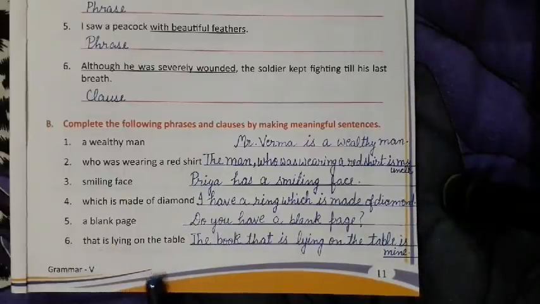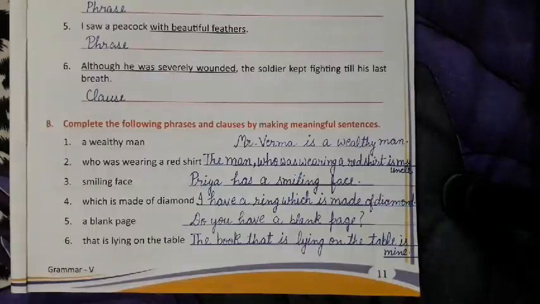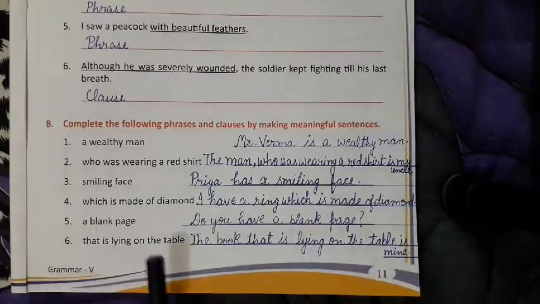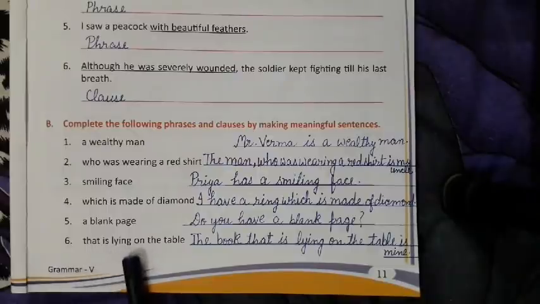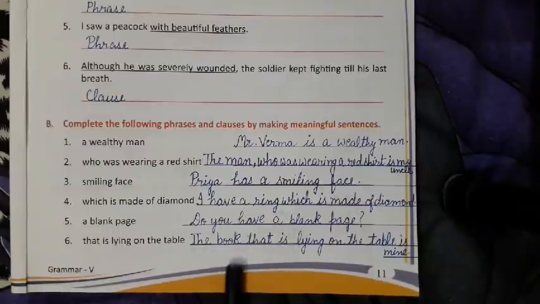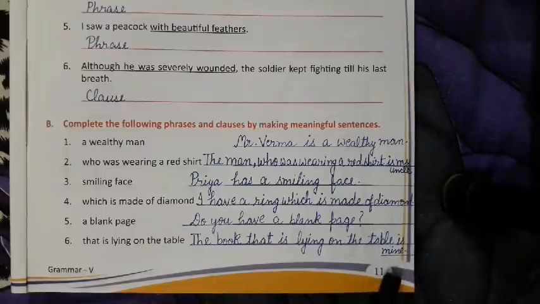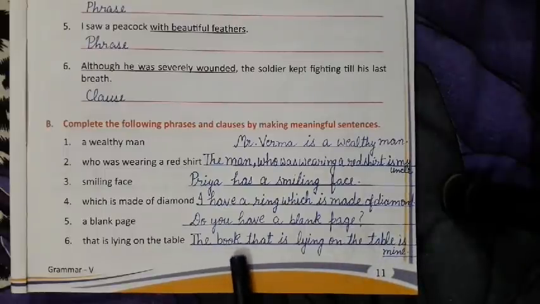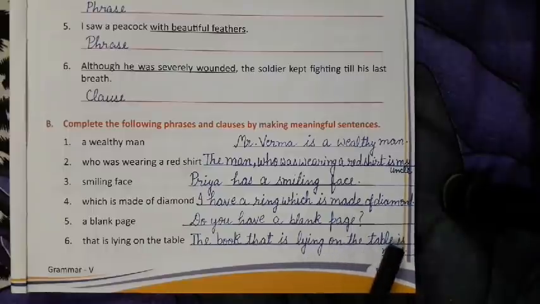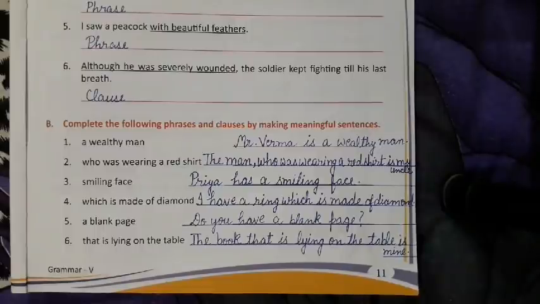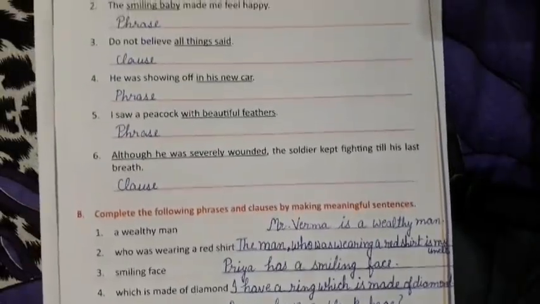That is lying on the table. First of all, tell me, is this a phrase or clause? Yes, this is a clause. We are getting the subject and predicate, which means it is a clause. Now I have made one sentence of this: the book that is lying on the table is mine. Clear? Okay. So I hope this chapter is also clear.